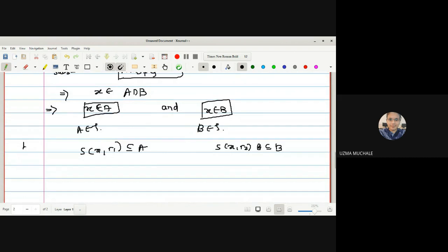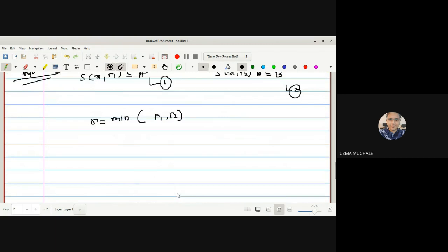So by the definition of τ, if A and B are members of τ and they contain an element x, there should exist open spheres with center at x and radii r1 and r2, which are non-zero radii. I can name these as equations 1 and 2. Now let us define capital R to be the minimum of r1 and r2. Why are we selecting the minimum? Because we want to find the intersection. Now S(x, R) is contained in S(x, r1)